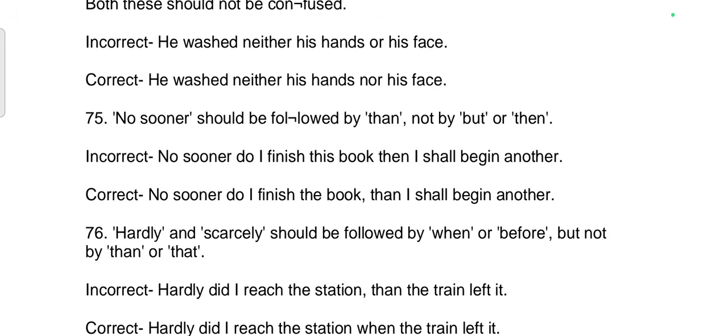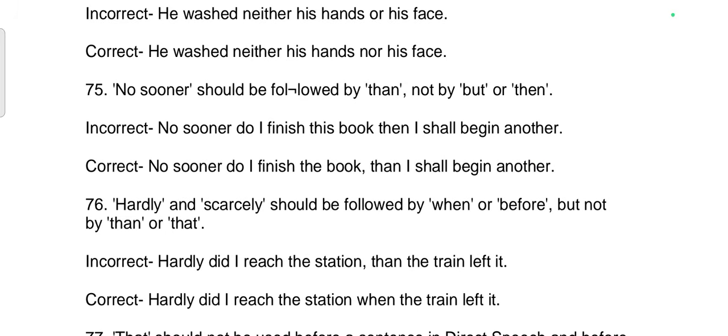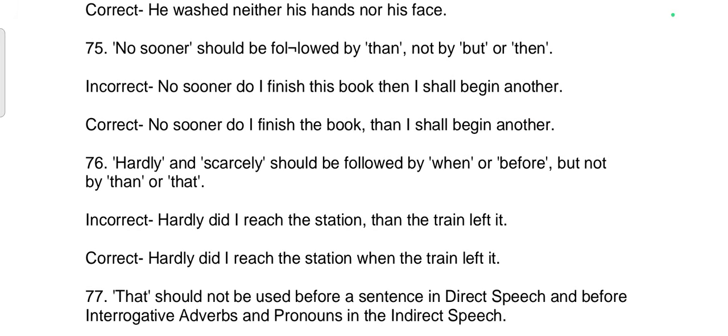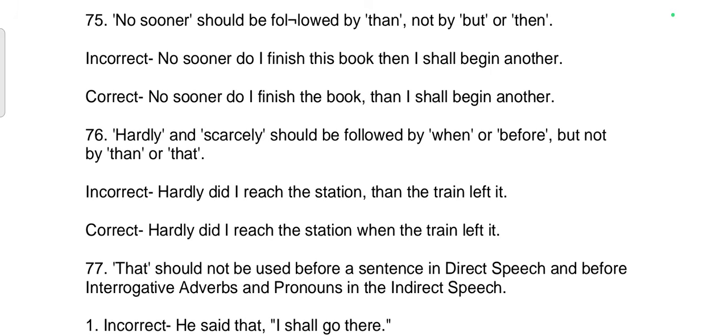75th rule. No sooner should be followed by than, not by but or than. Incorrect sentence: No sooner do I finish this book than I shall begin another. Correct: No sooner do I finish the book than I shall begin another.